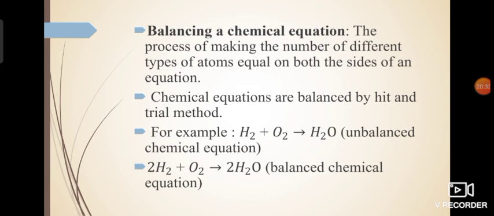Now the next thing is how we are going to balance it. We are going to balance it by the hit and trial method. Hit and trial simply means that you have to add 2, 3, 4, whatever, as the multipliers, and if it is appropriate, okay, otherwise you can change the multiplier. And you are not going to add anything as the subscript, because a subscript indicates either the atomicity or the valency of a specific element. So you cannot change the subscript. What you can do is add multipliers, you cannot change subscripts. I hope it is clear.